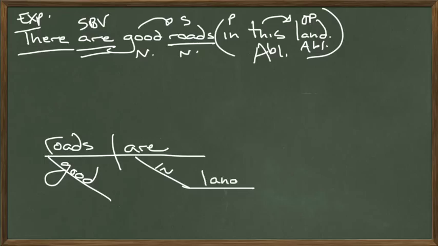In land. Which land? This is an adjective. It's a demonstrative adjective, so it goes underneath land. In this land. There are good roads in this land. All we have now is the expletive there, which, as you know, hovers above the subject. There are good roads in this land.